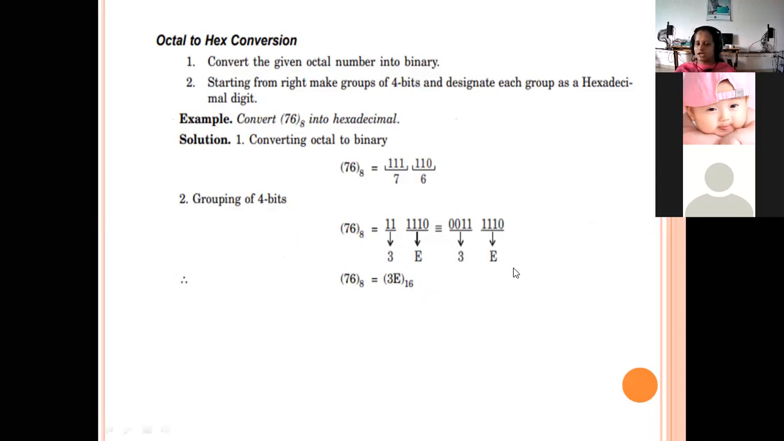Octal to hexadecimal conversion, here from 8 to 16. These are the conversions you have learned till now. One of your friends has asked me a doubt in this conversion. The doubt is, ma'am, in the hexadecimal number system, if the remainder is 59, then what will we write here?